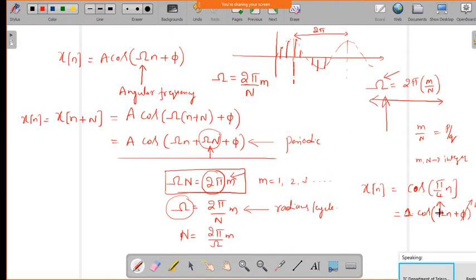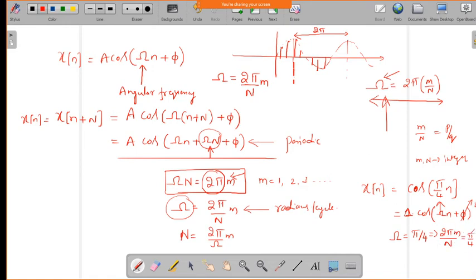Now compare this with omega, so what will you get? Omega equal to pi by 4. Now we know the expression for omega, which is nothing but 2 pi m by n, and this is equal to pi by 4.